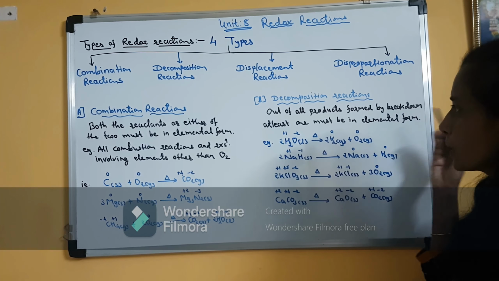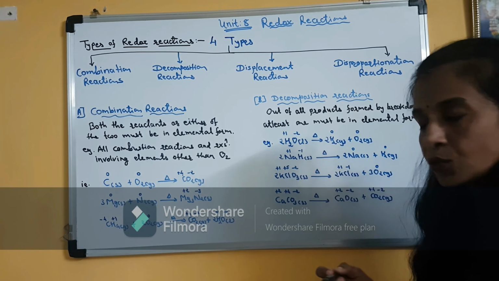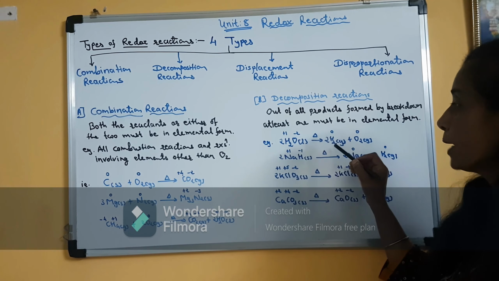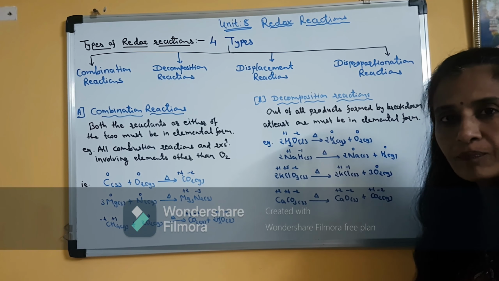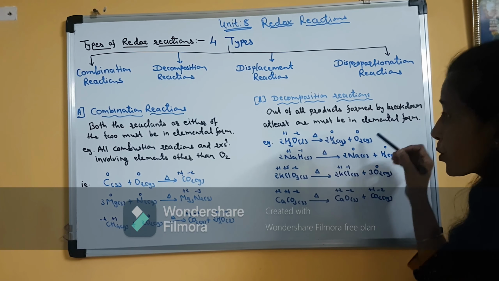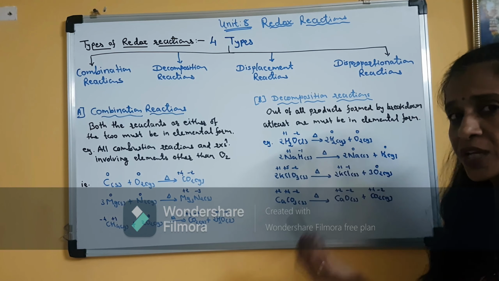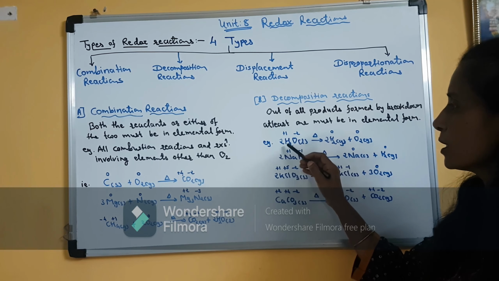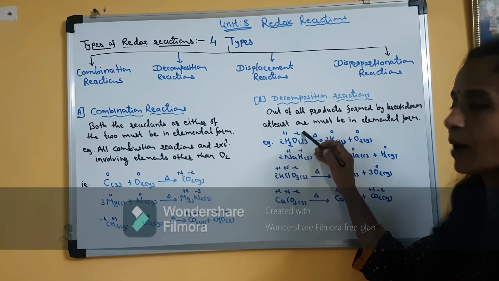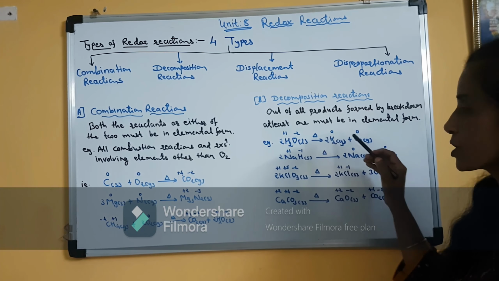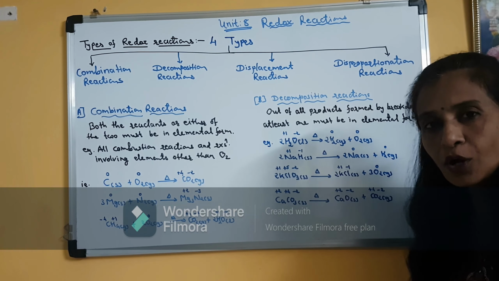When it is decomposed, when it is broken down, 2 products are obtained, hydrogen and oxygen, and both are in elemental form. Clear? So in this reaction, both the products are in elemental form, and there is also a change in oxidation state. In water, hydrogen is +1, oxygen is -2. But in the products, H2 gas is in 0 oxidation state, O2 gas is in 0 oxidation state.